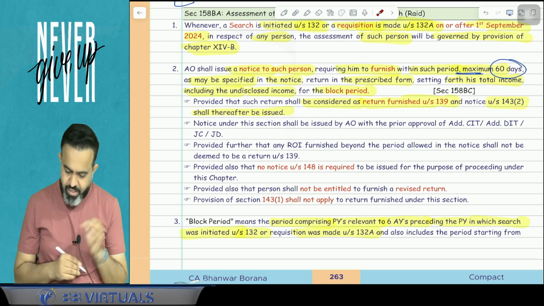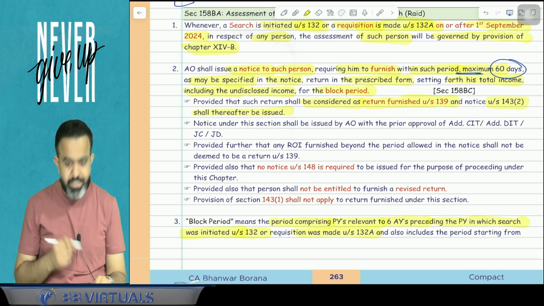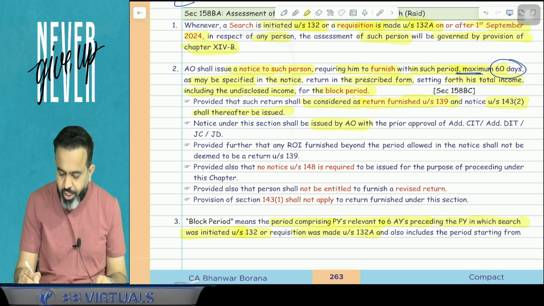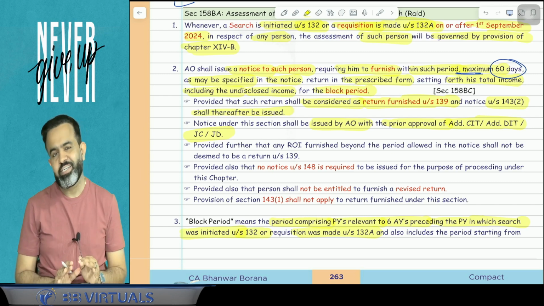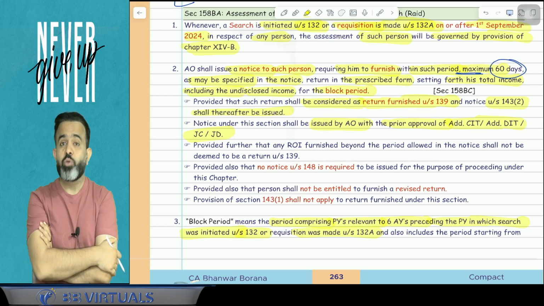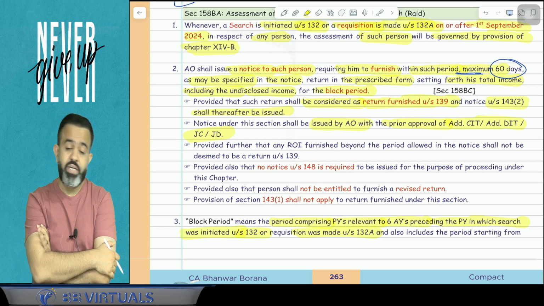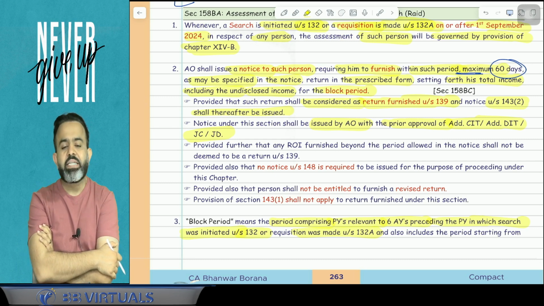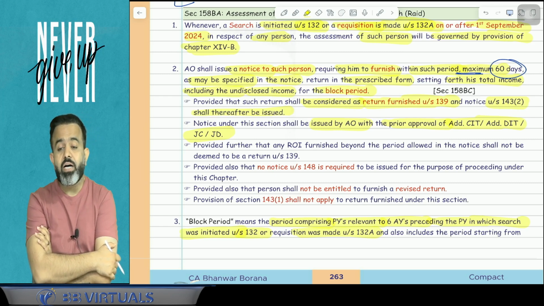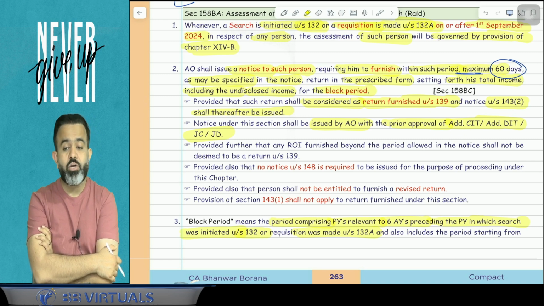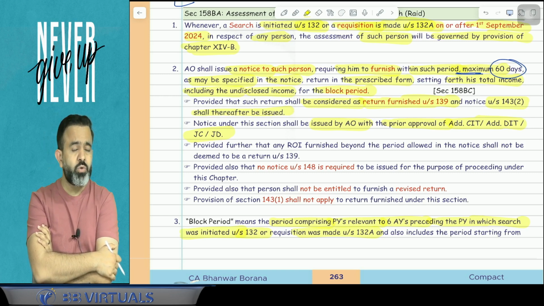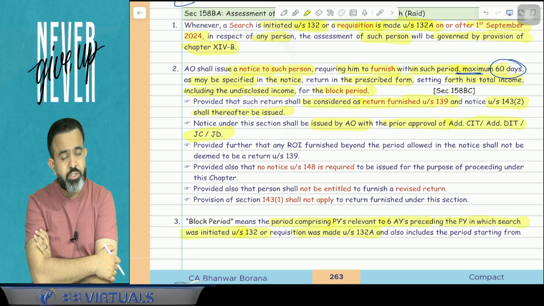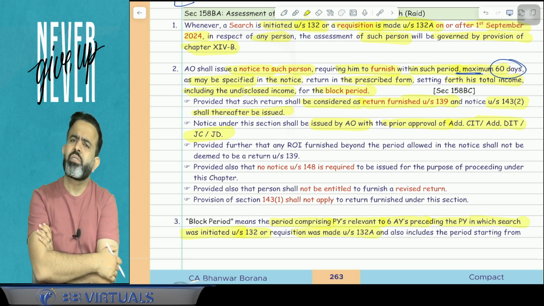Next part, the notice under this section to file the return shall be issued by the AO with the prior approval of the additional CIT, additional DIT, JC or JD. So guys, raid cases are obviously very serious cases because a raid is conducted. To file the return, they will issue you the notice, but this notice will be issued by the officer after taking the approval of either the JC or JD or additional CIT or additional DIT. So in simple words, can I say that if the ITO is issuing this notice, or the assistant commissioner or deputy commissioner is issuing that notice, then they will take the approval of the JC.